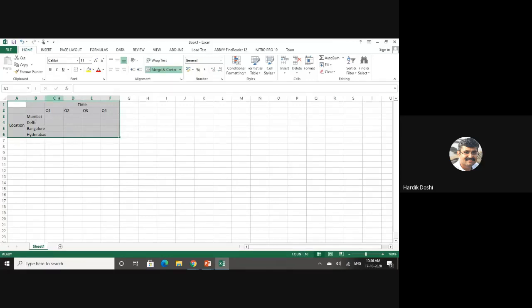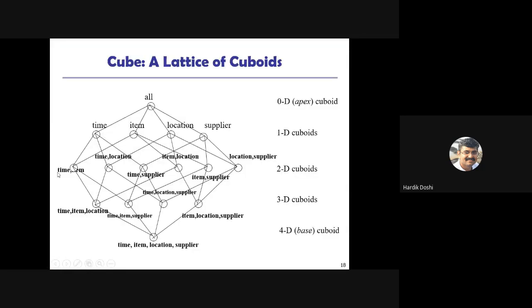This is what I made for time and location. In the same way I can make it for time and item, item and location, then time and supplier, item and supplier, supplier and location. Likewise I can make the 2D cuboids.